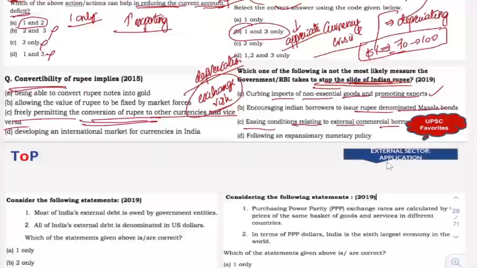Next is following an expansionary monetary policy. Now, following expansionary monetary policy is something that leads to inflation and will lead to depreciation of currency.